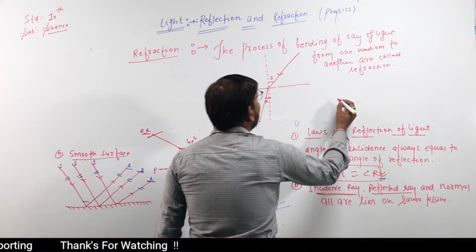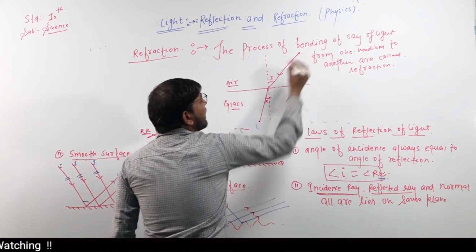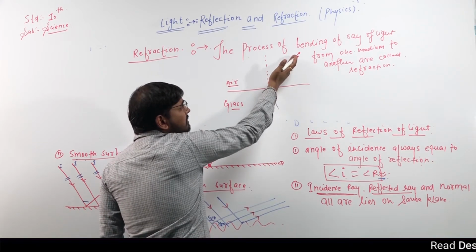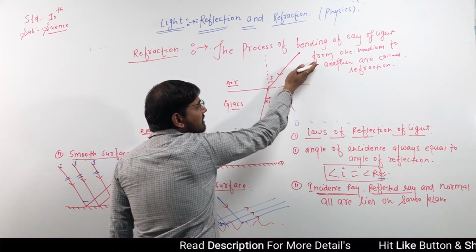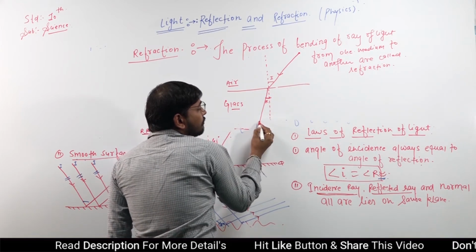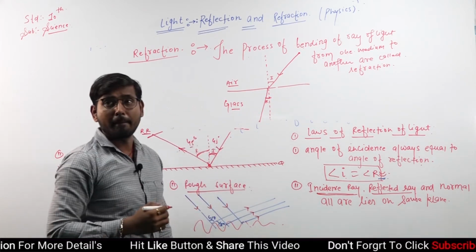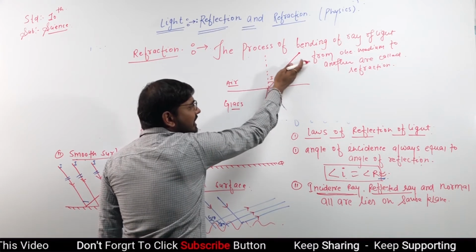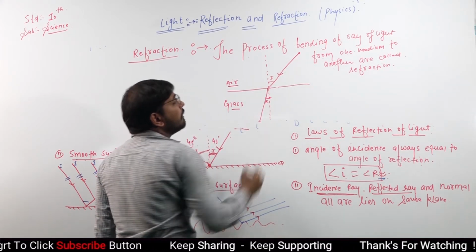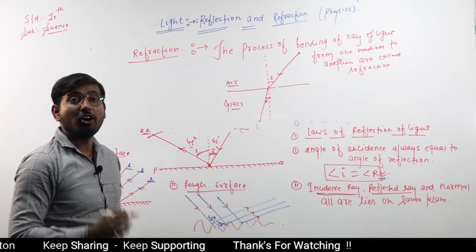Now here, when the ray of light is increased, meaning it is put from this direction, the angle of reflection will also change. When the incidence ray changes, decreasing or increasing, the behaviour of the reflection of light also changes.